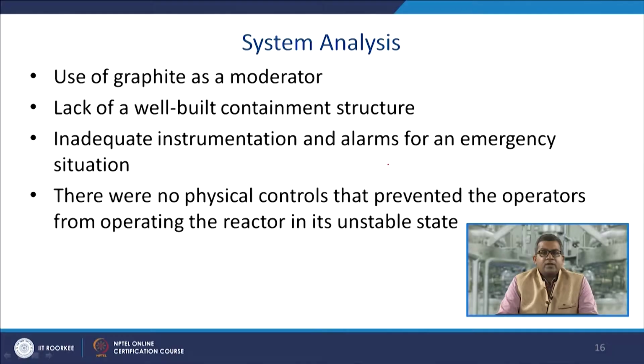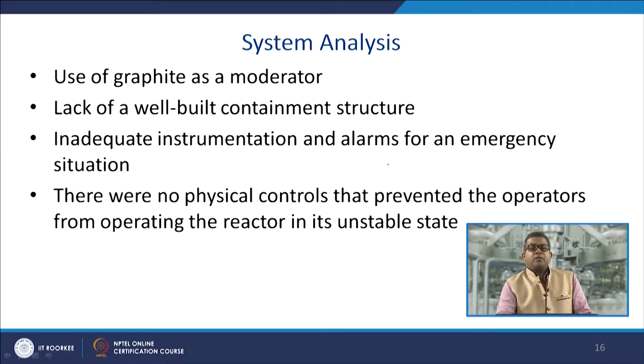The use of graphite as a moderator was a well-known protocol for the nuclear power plant. There was a lack of a well-built containment structure. Then there was inadequate instrumentation and alarms for an emergency situation, and there was no physical control that prevented the operator from operating the reactor in its unstable state.